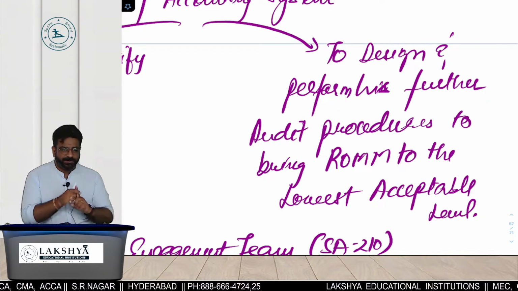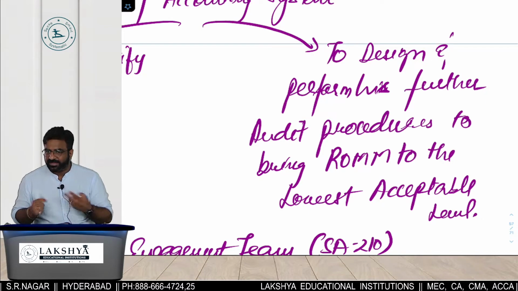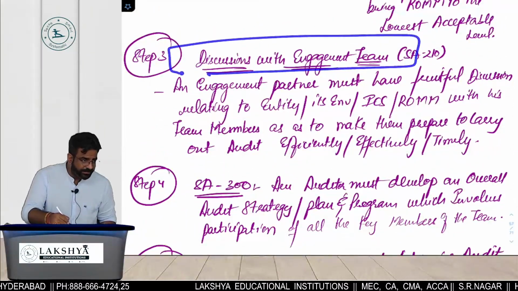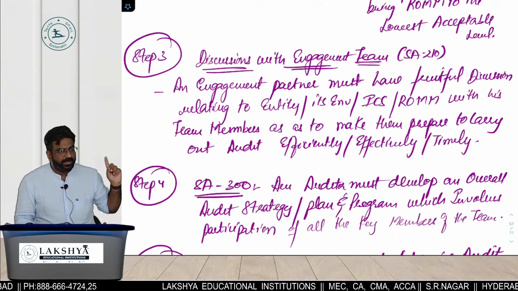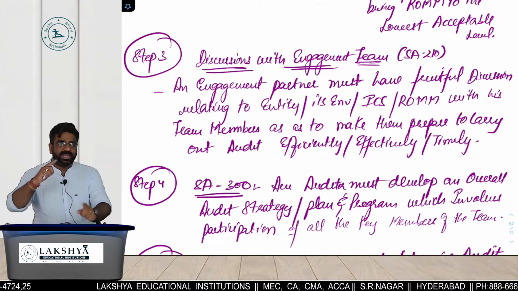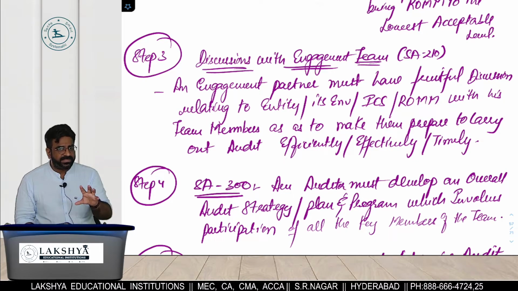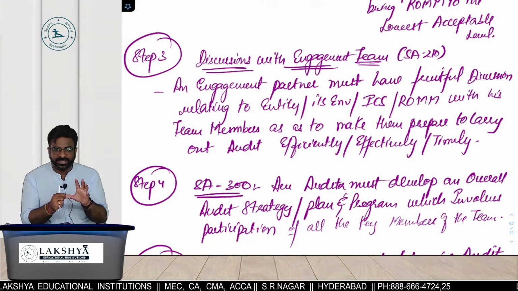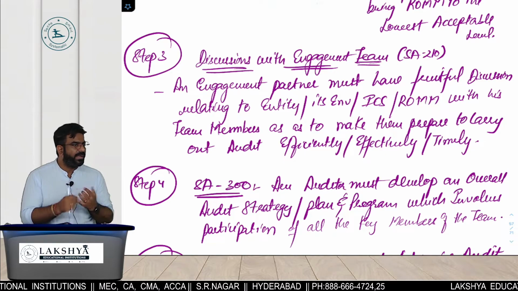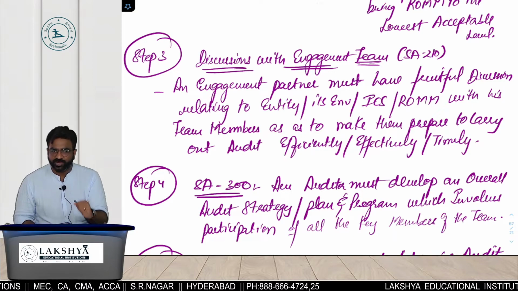तो 315, तो step 1 was what? Initial consideration following the 6 inside it, and step number 2 is what? SA 315. What is step number 3? Discussions with the which team? That I already told you earlier. What are the 4 to 5 discussions you will do with your engagement team? Errors which are likely to occur, errors which you have already identified, the methods by which the bank officials may conduct the frauds and errors, be professionally skeptical throughout the audit, be alert relating to engagement risk, significant risk and operational risk. These are the 5 discussions you should have with your which team?